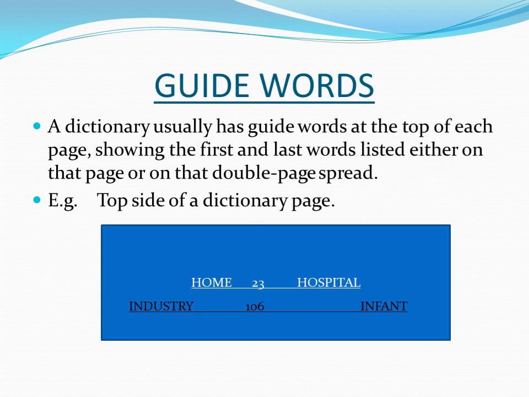Guide words. A dictionary usually has guide words at the top of each page, showing the first and the last words listed either on that page or on that double page spread. For example, if you have opened a dictionary, you will notice that on top there will be some words which are used as guide words, which will help you find which words are there on that page.